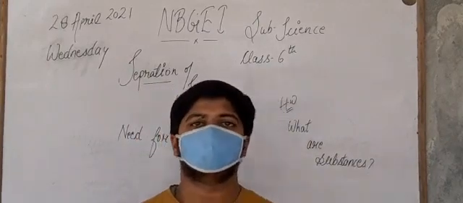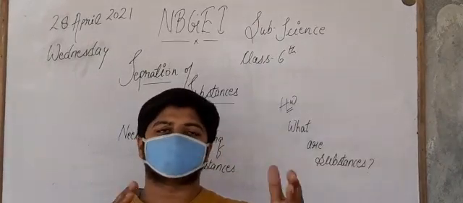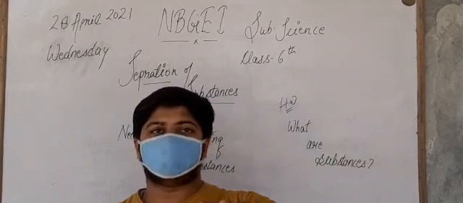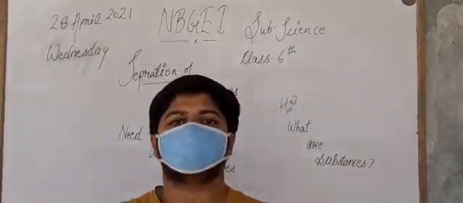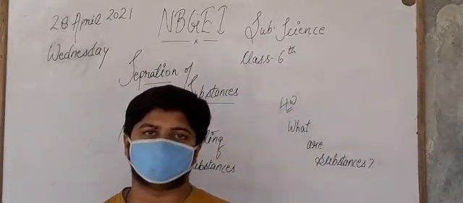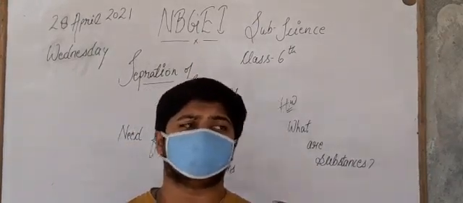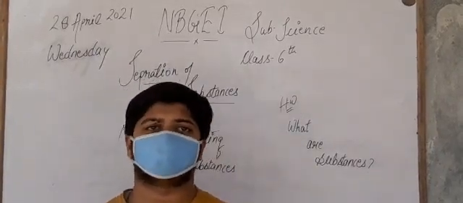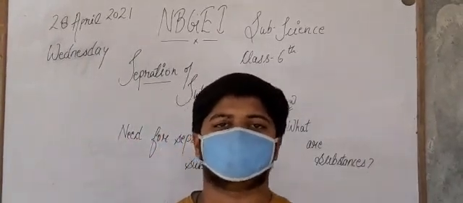And those substances which have two or more types of substances are called mixtures. The parts of a mixture you can call the components or the constituents. We've also discussed the properties of the mixture, and in our previous class we discussed the types of mixture: the homogeneous and the heterogeneous mixture.